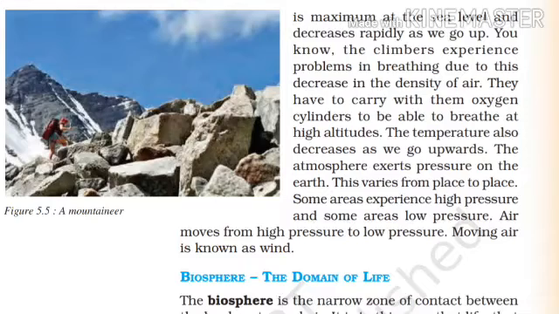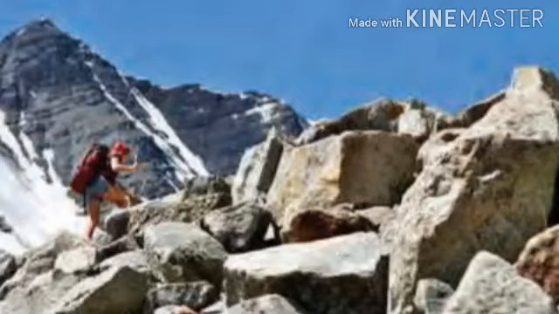Do you know the climbers experience problems? It means the people who climb mountains experience problems in breathing due to this decrease in the density of air. They have to carry oxygen with them.